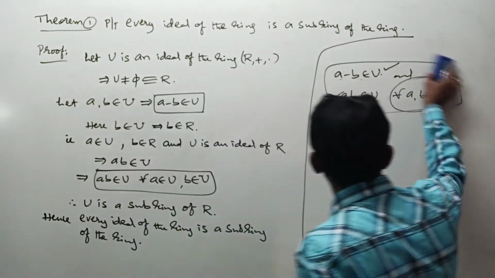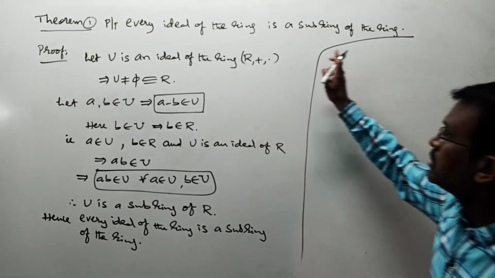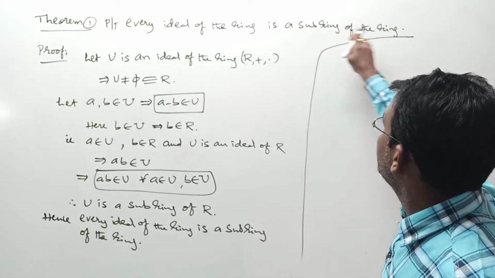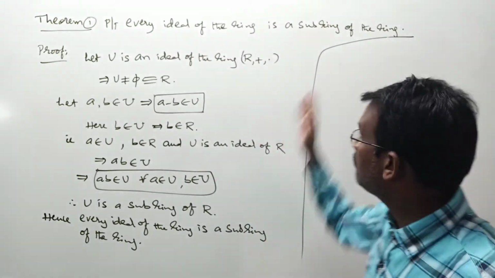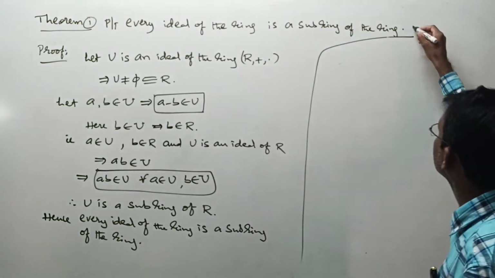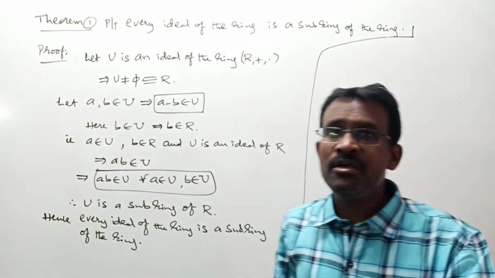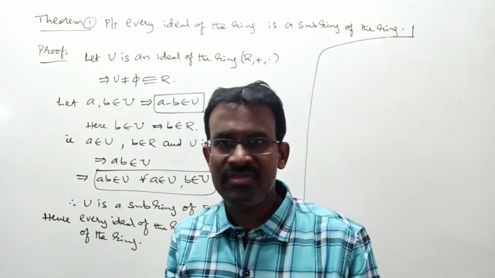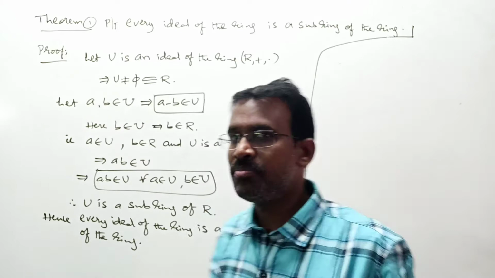But what is the converse of this statement? If you take any subring of the ring, is it an ideal of the ring or not? I mean, is the converse of this statement true or not? Here the converse need not be true. Every subring of the ring need not be an ideal of the ring. For that, many examples are available. I am going to give one simple example now.